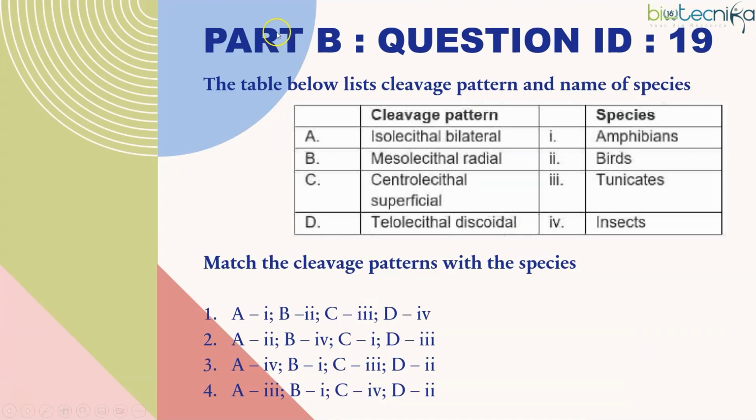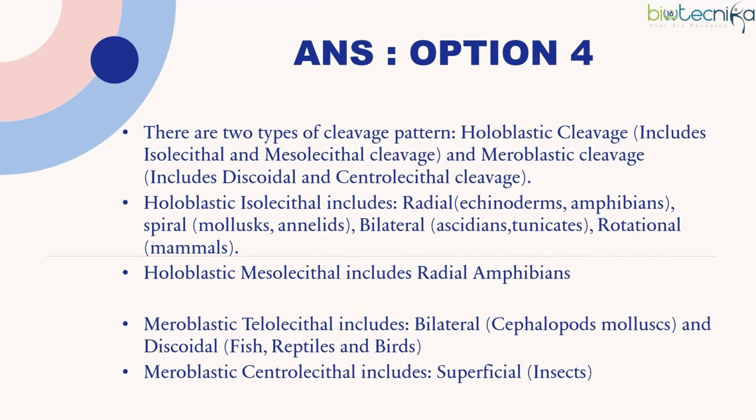Next question is from cleavage divisions. It's a match the following, question ID 19. What is the cleavage pattern and in what species is it observed? So a very popular question, most of the time it comes. All you have to look at is that you must know there are 2 types of cleavage division. Holoblastic means a complete cleavage, meroblastic means incomplete cleavage. Holoblastic happens in isolecithal and mesolecithal eggs, which contain equal distribution of yolk and a moderate amount of yolk. Whereas meroblastic, incomplete, will have a lot of yolk.